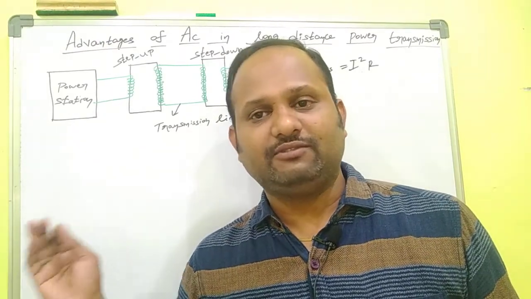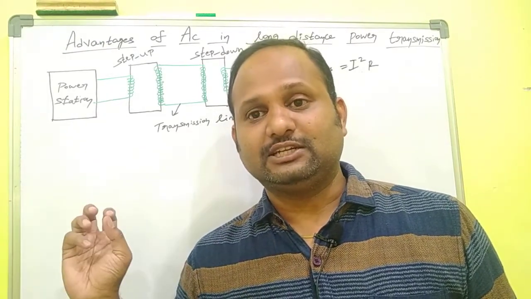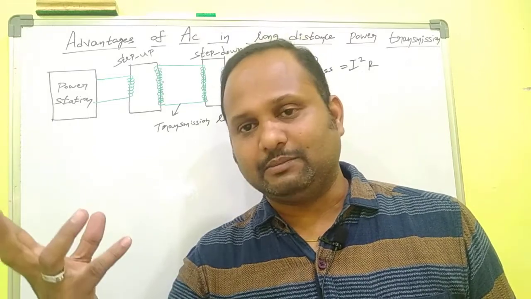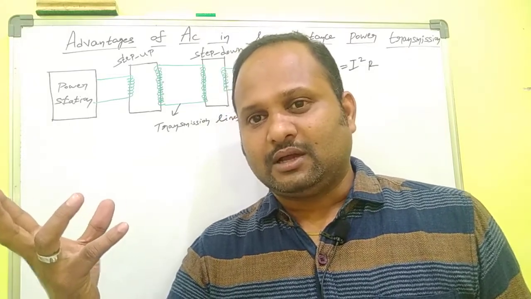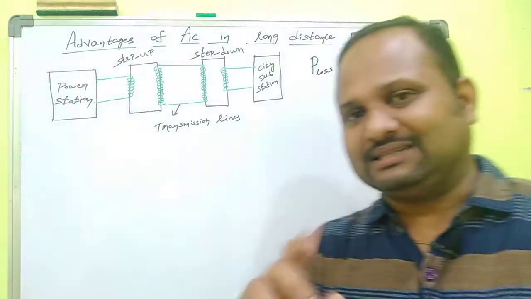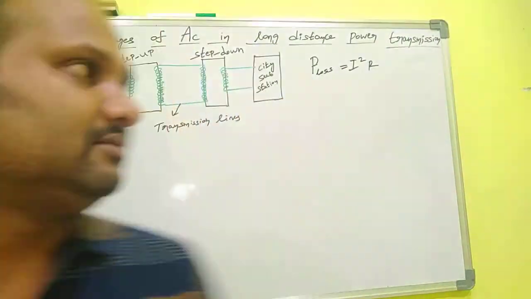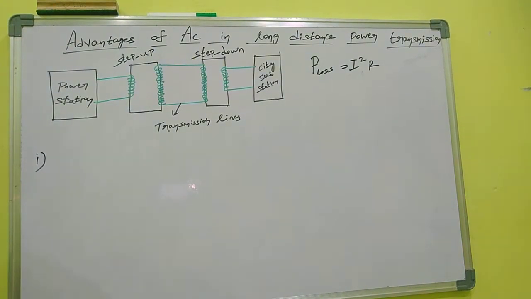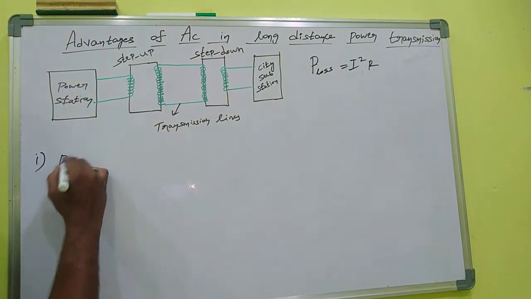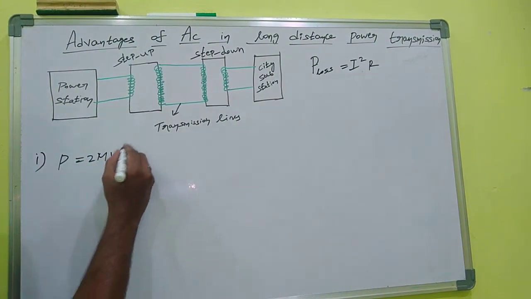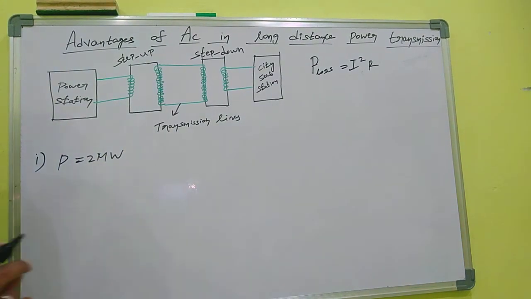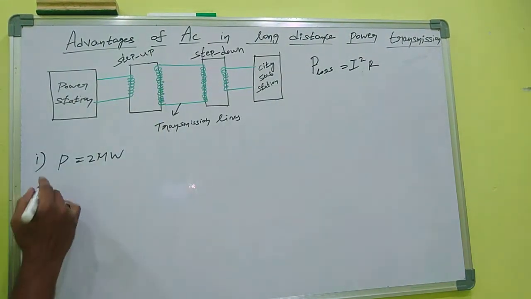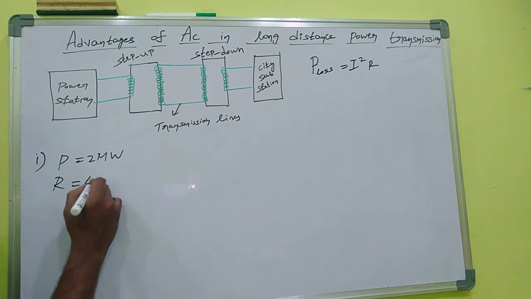It is naturally a very good method because it reduces power loss considerably. I will prove this with a certain example. Let us consider a power of 2 megawatt which is transmitted through a thin copper wire whose resistance is 40 ohm.